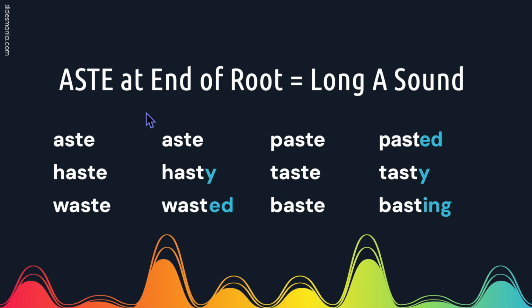ASTE at the end of a root word will have a long A sound. So this is aced, paste. We can add a suffix to the end of the root word and it retains the long A sound. So we have pasted, haste, hasty. Remember that a Y at the end of a long word usually has a long E sound. Taste, tasty. Waste, wasted. Baste, basting.